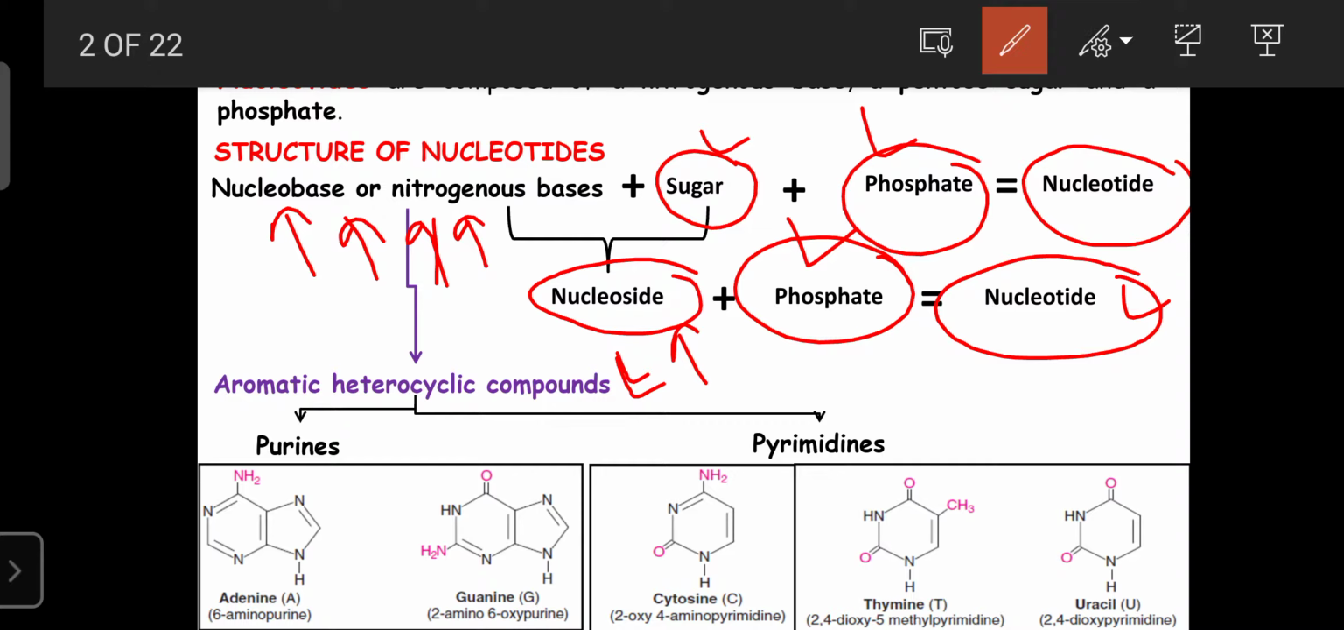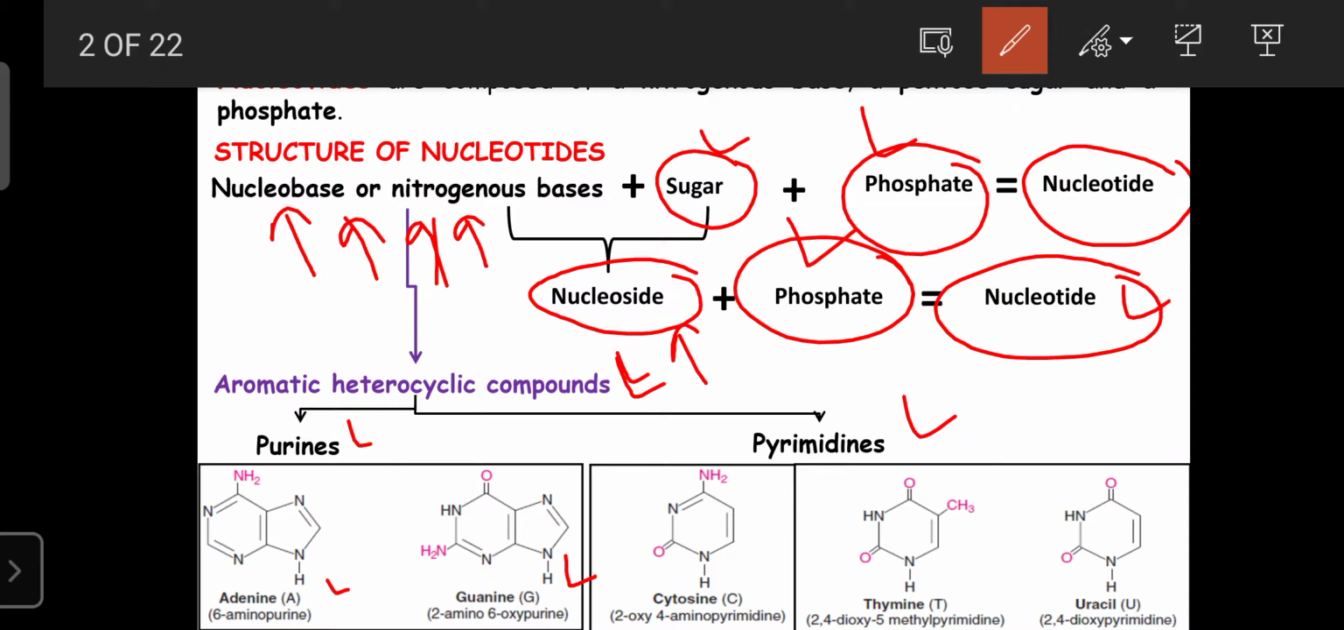They are mainly categorized into two types. One is the purine base and another is the pyrimidine base. Examples for purines are adenine and guanine. Adenine is also known as 6-aminopurine and guanine is also known as 2-amino-6-oxypurine. These are the purine derivatives or purine nucleotides. Both adenine and guanine are involved in the framework of DNA as well as RNA.